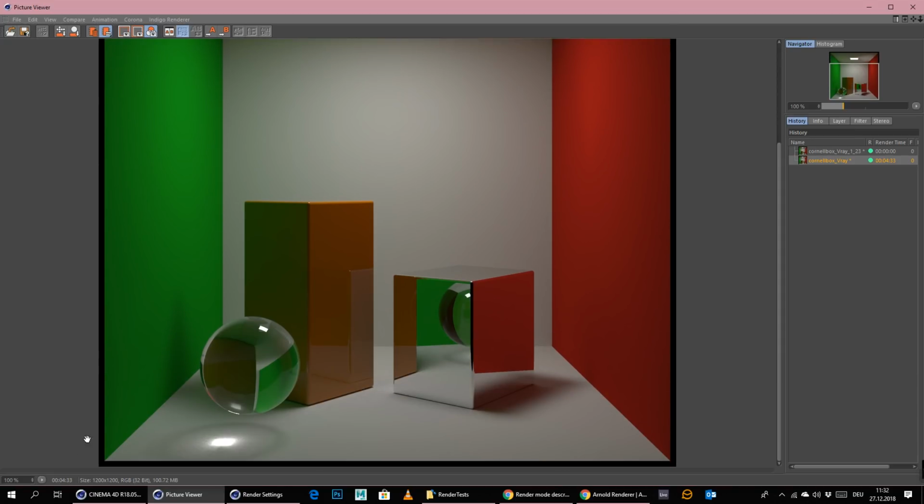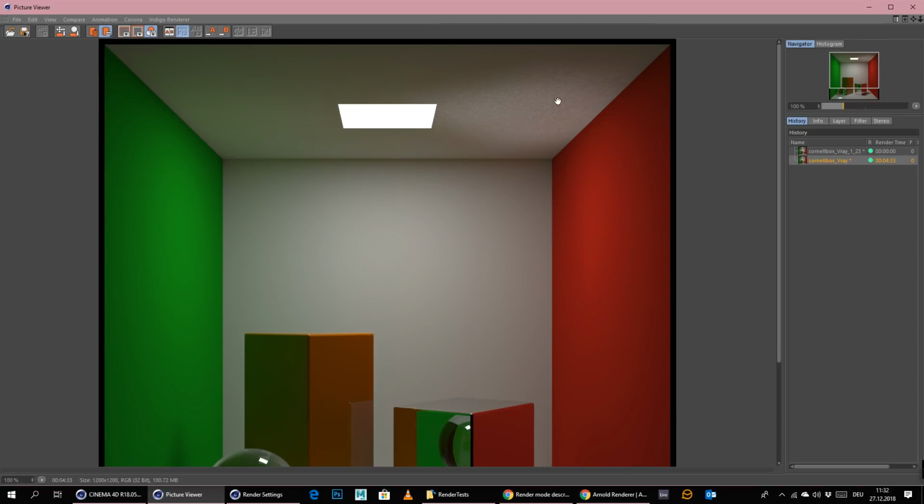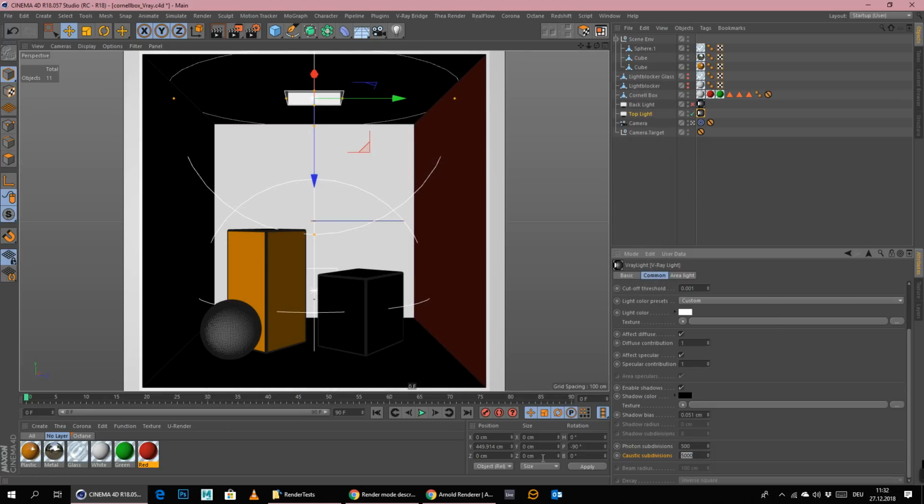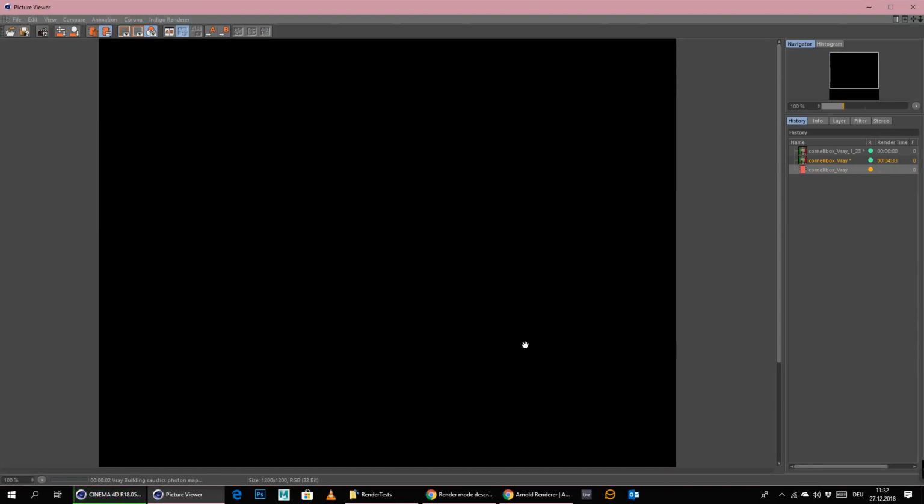So as you can see, this is what we're getting at 4 minutes and 33 seconds. And as I said, we still need more subdivisions here. I did already some tests here, and I know that 20,000 subdivisions is probably the way to go to really make this look good. So let's go to render to picture viewer.